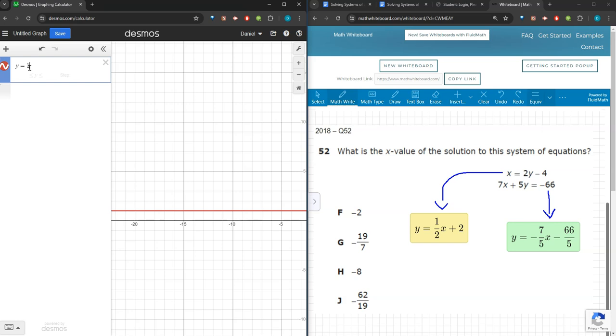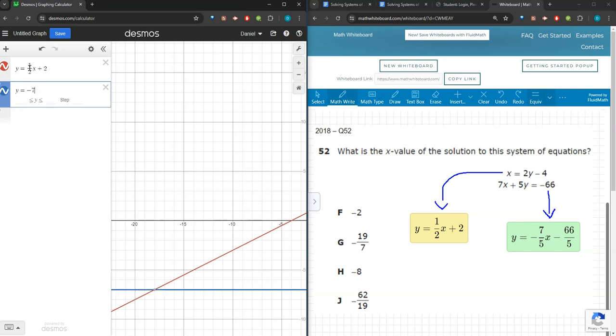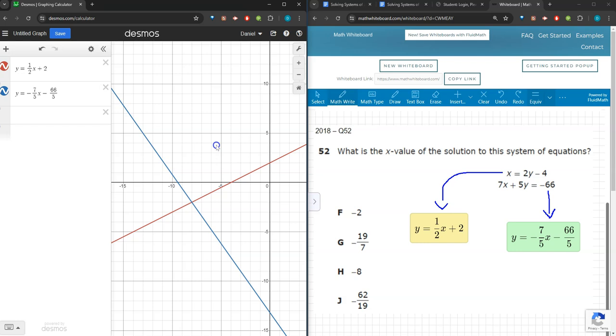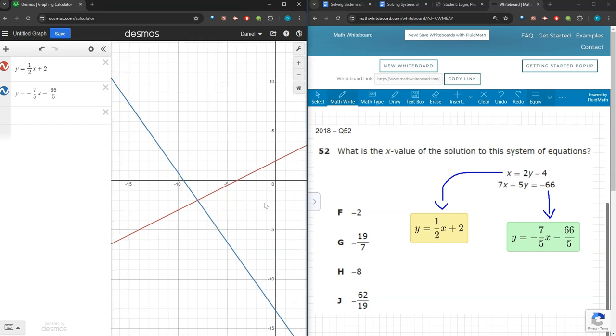Y equals 1/2 x plus 2, and y equals negative 7/5 x minus 66. I'll make sure that our solution is in our field of view, and in order to find that solution, we'll just simply click on that point of intersection, and we can see we have a solution to the system as negative 8 and negative 2. So I'll write that down.